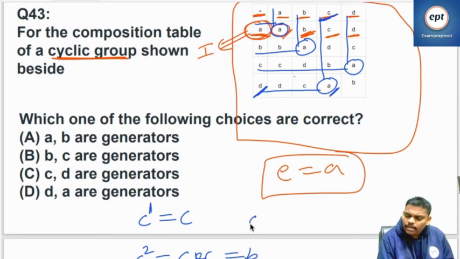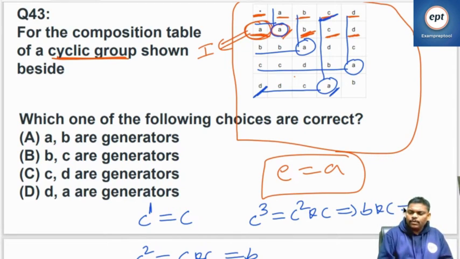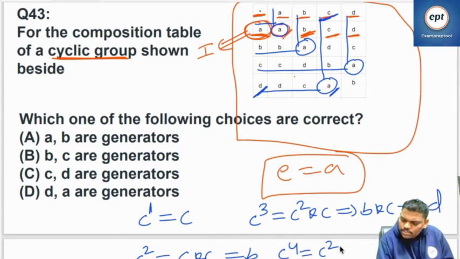That is also okay. Can you see what is C cube? C cube is C square into C. C square is already B. B into C. What is B into C? D. Next one, that is also okay. What about C power 4? C power 4 is C square into C square. C square is already B. B into B. What is B into B? A.